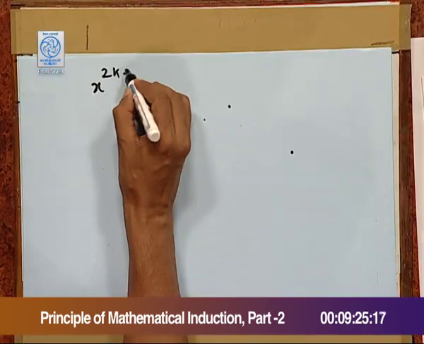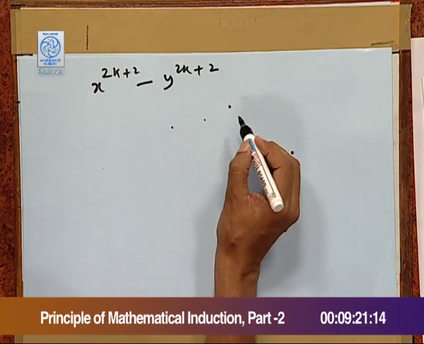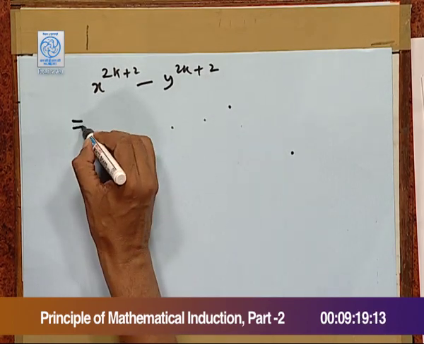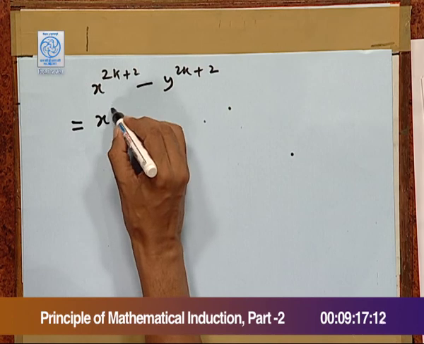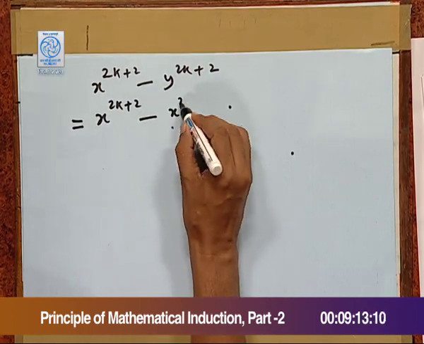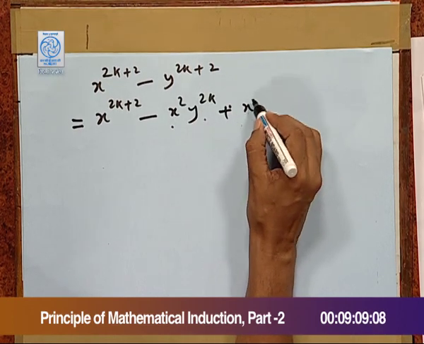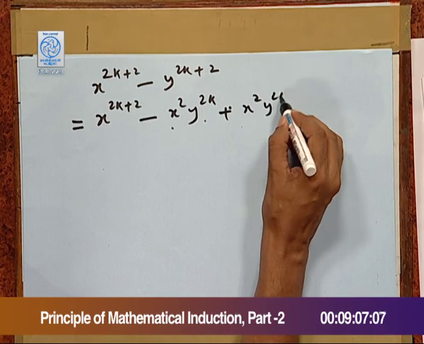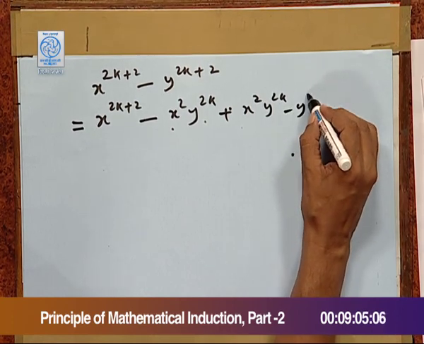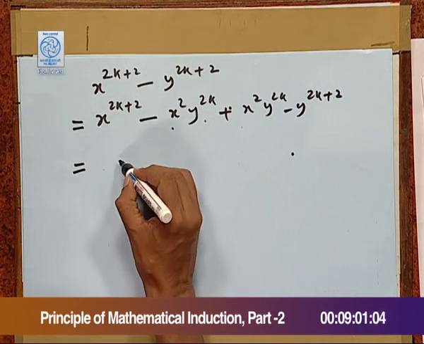Now, we can arrange this as x^(2k+2) minus x square y^2k plus x square y^2k minus y^(2k+2).